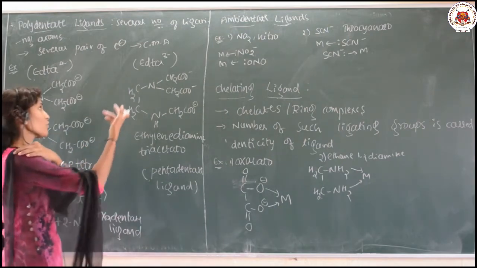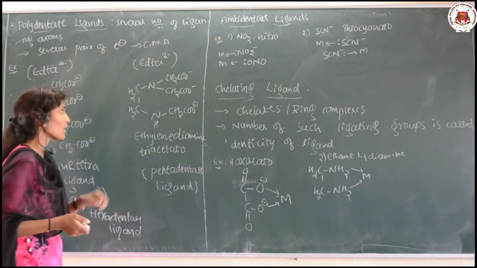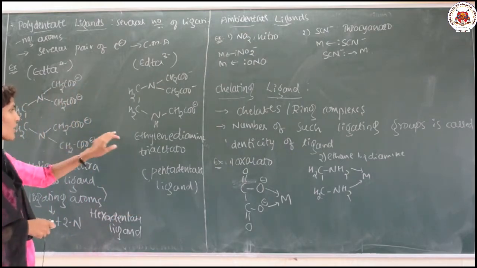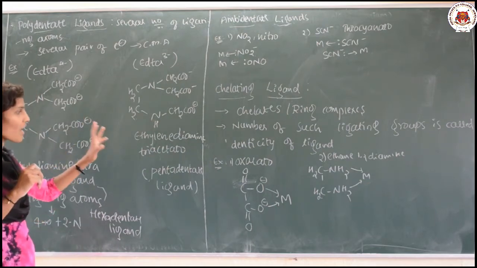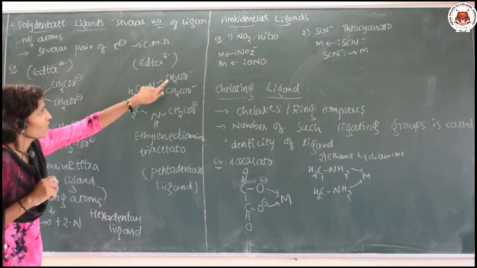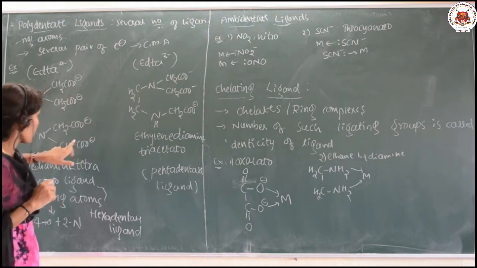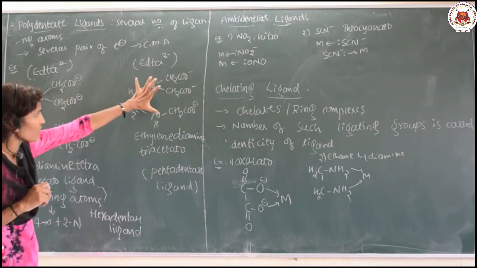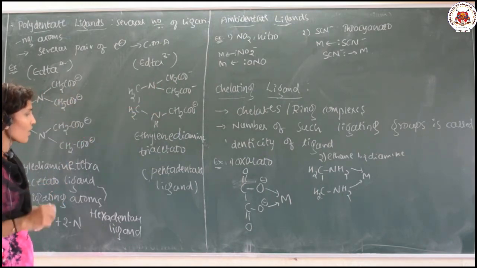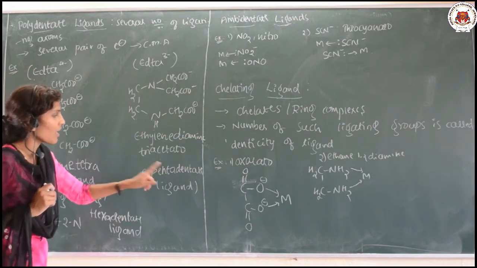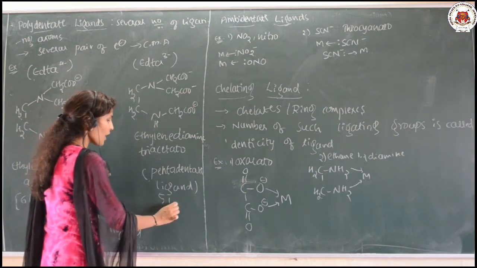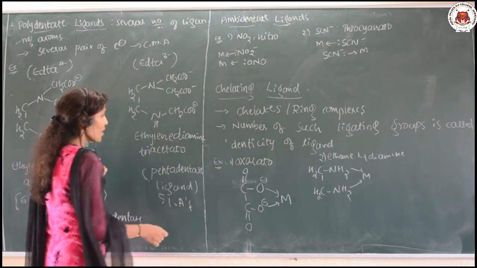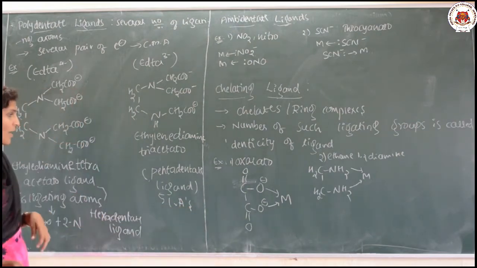Similarly, you can give one more example, that is EDTA 3 minus. Okay, it means ethylene diamine triacetate. Only 3 means triacetate will be there. See here, 3 acetate groups like this, 3 groups. Here it will be 4 groups. So this is the structure of EDTA 3 minus and it acts as a penta. It means 5 ligating atoms will be there, and that's why it is called a pentadentate ligand.